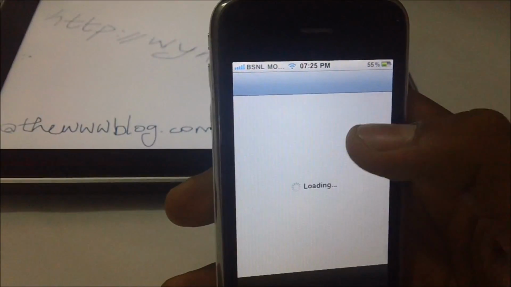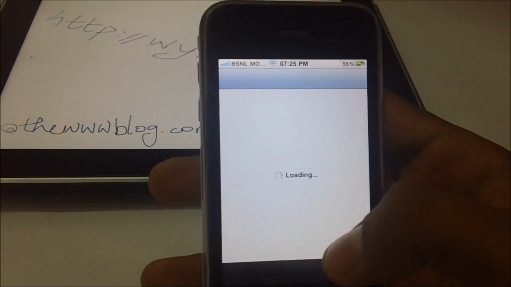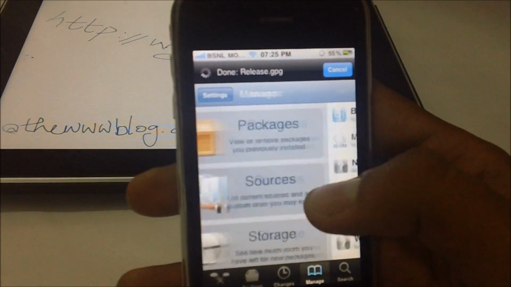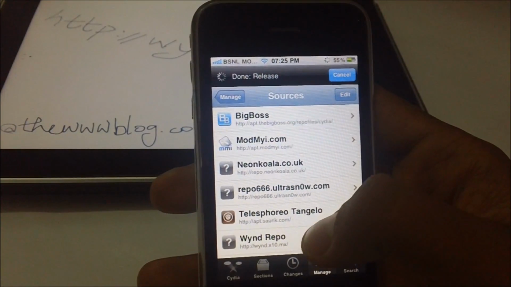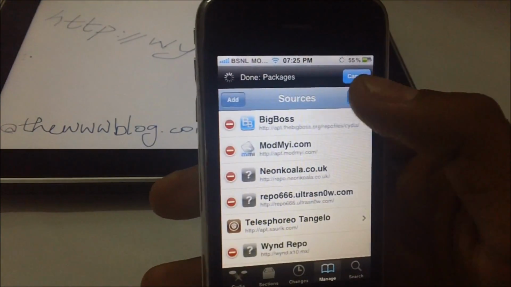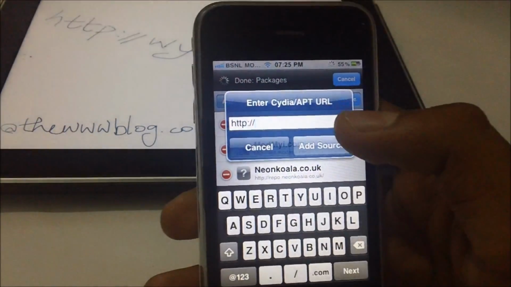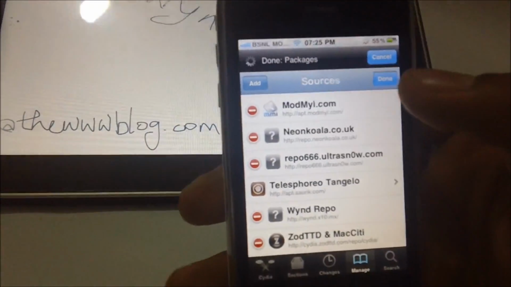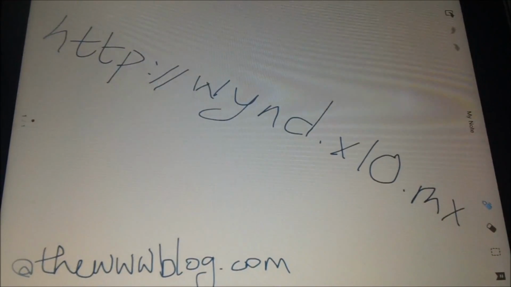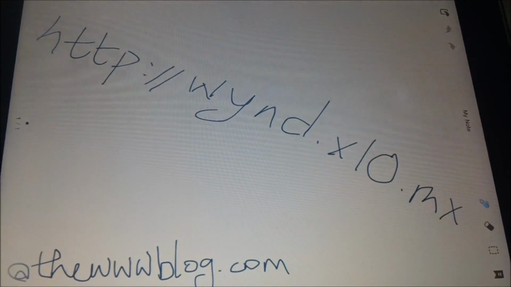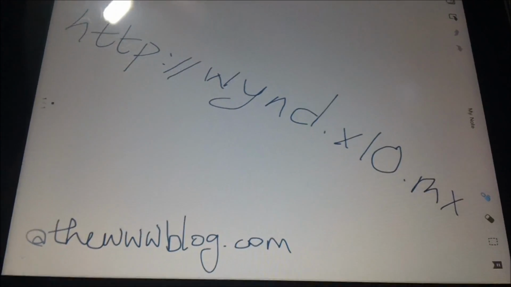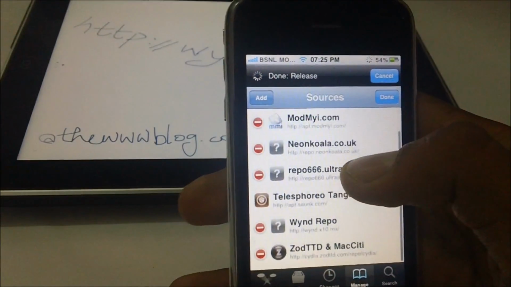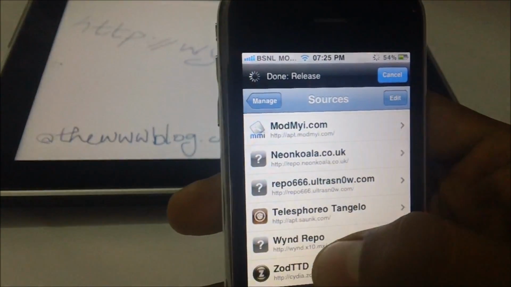In the Cydia app you need to go to the sources through Manage. In the sources you have to hit Edit and add a new source. We have added it already. It's wynd.extend.mx. Done.